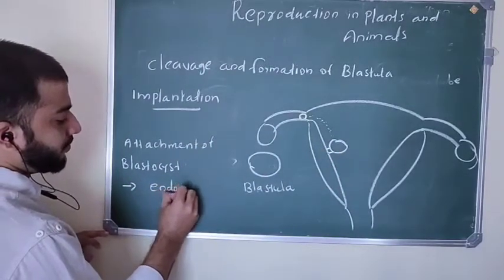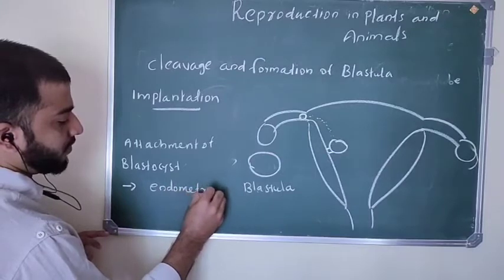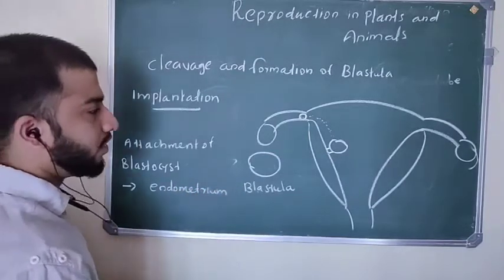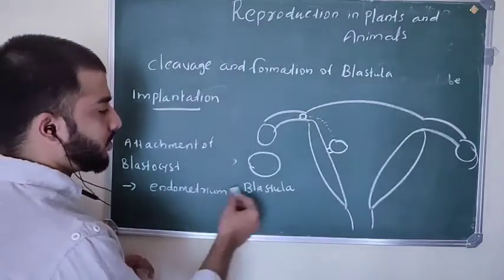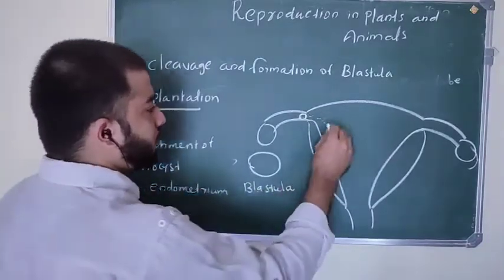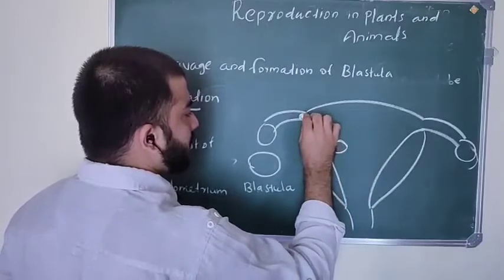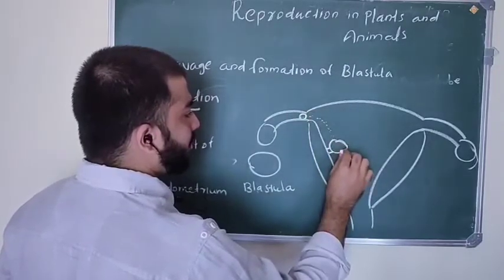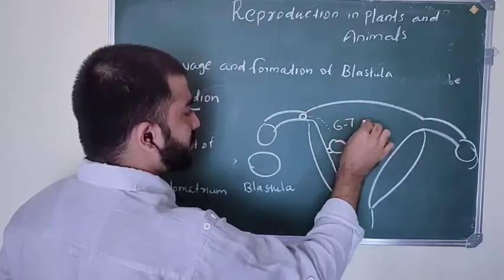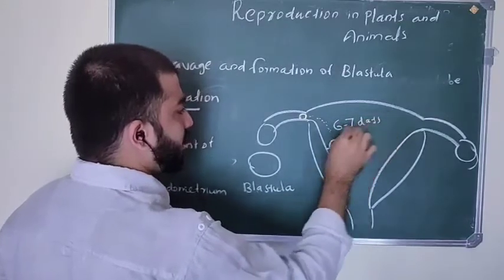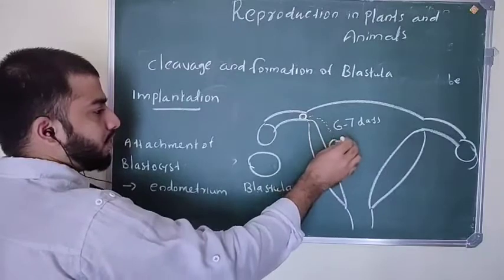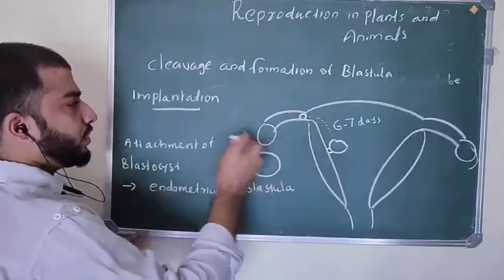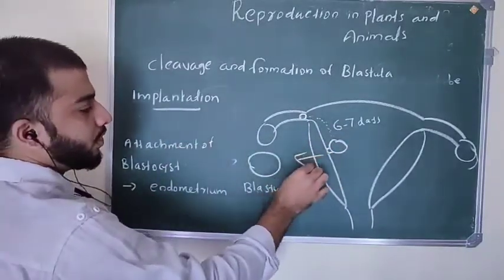Endometrium or uterine wall. So it will take around, from zygote to develop blastula, around 6 to 7 days. Okay, so in between 6 to 7 days, the blastula will form, and this blastula attaches to the uterine wall.